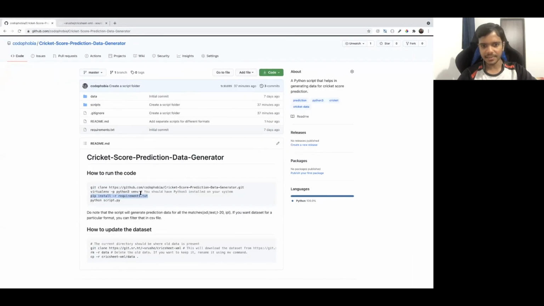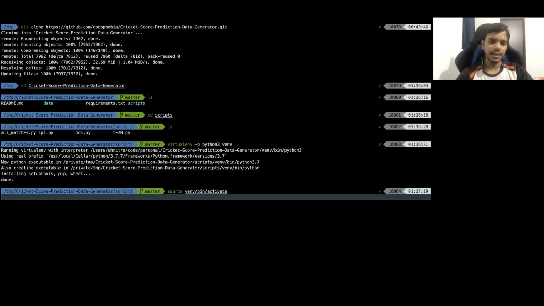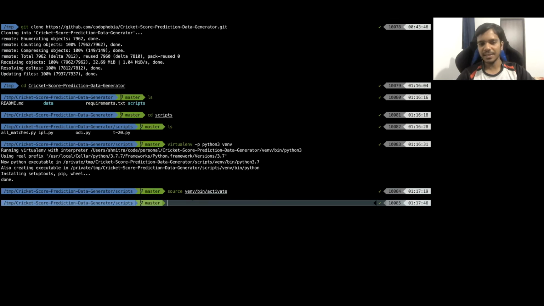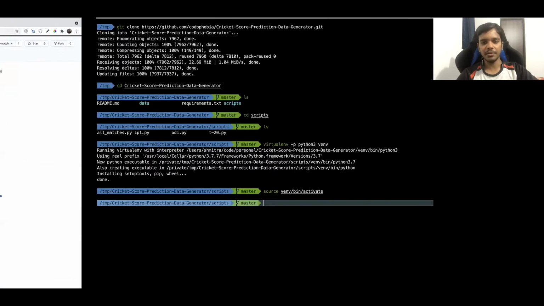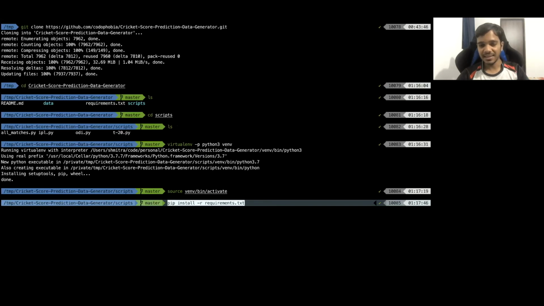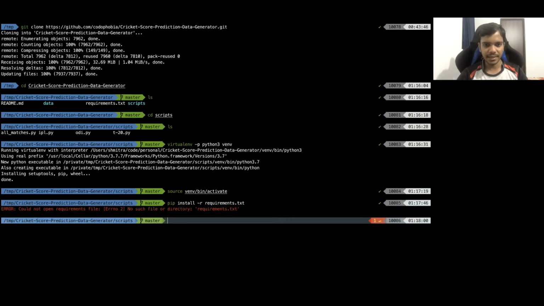I will edit this, but the third line here should basically be: you have to activate the virtual environment, right? Source virtual environment bin activate here, okay. I will edit the readme file, but yeah, this will be the third line. And after this, you have to download the requirements. The requirements are in the requirements.txt. From there, I will download whichever dependencies I have, okay.